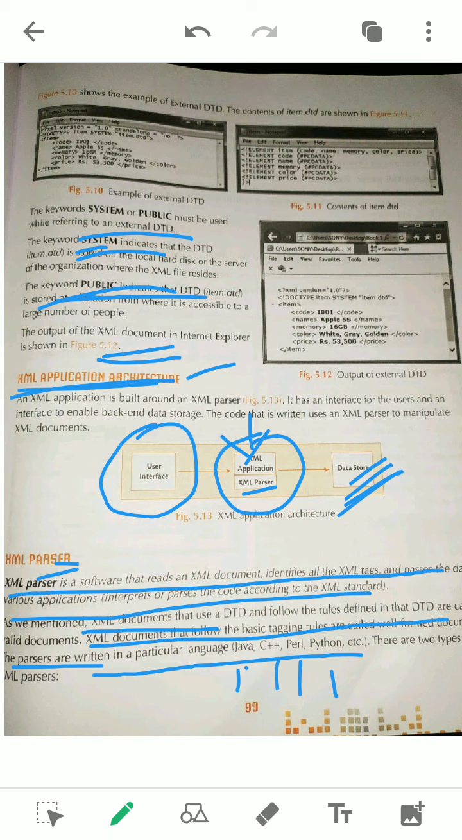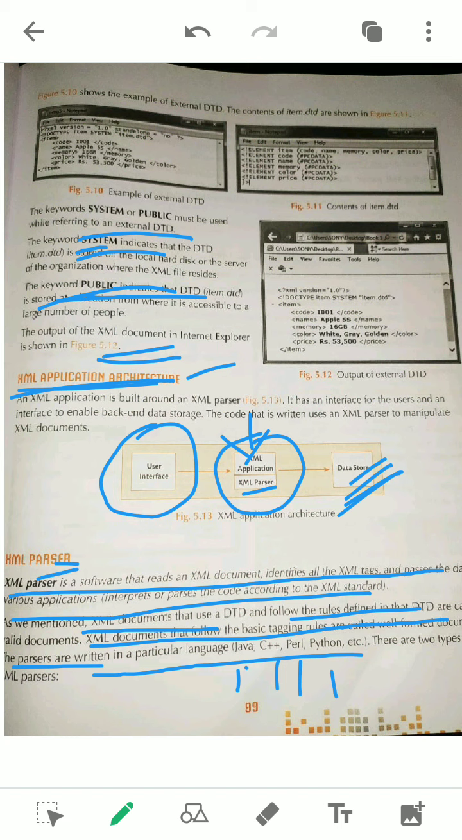One is the valid XML document. Another one is the well-formed XML document. Well-formed XML means it follows all the tagging rules, how XML will be correct. And a valid XML document means it will have a DTD, and the document will match with the DTD. That one we have discussed in the previous class.